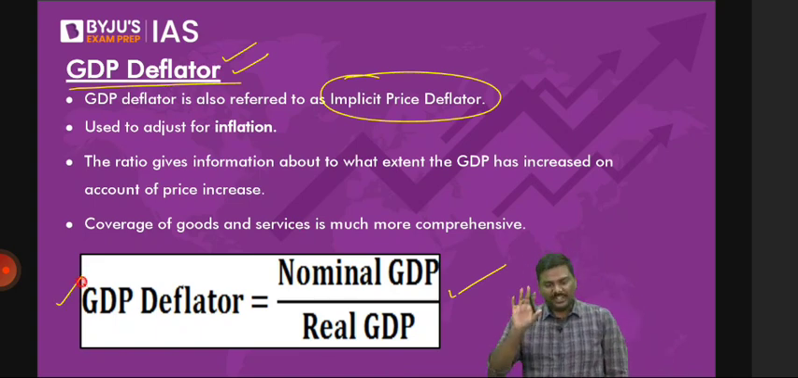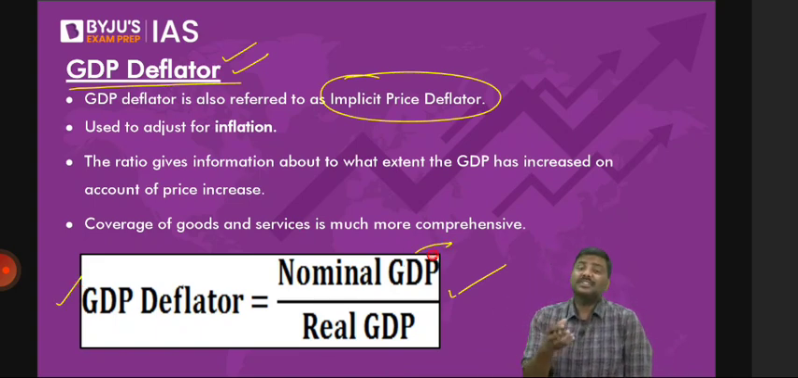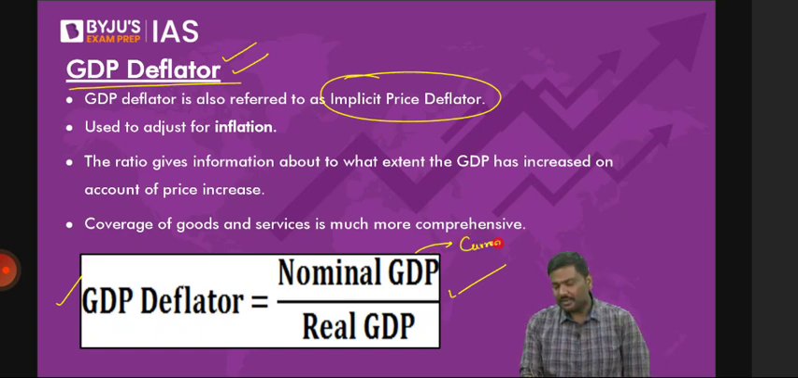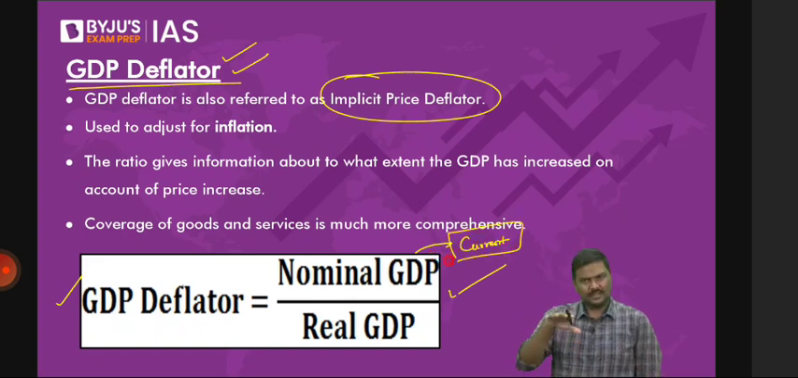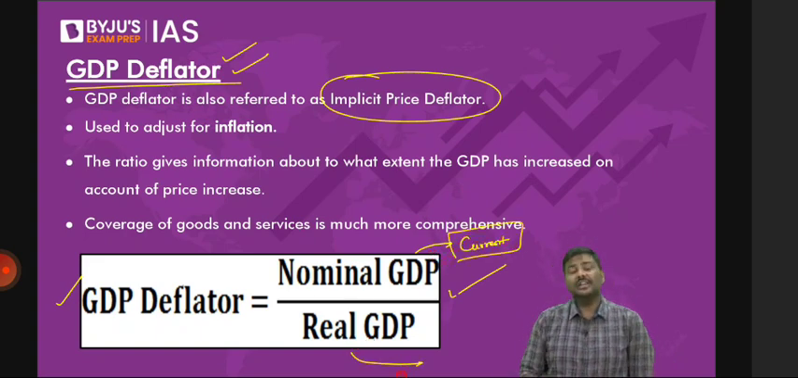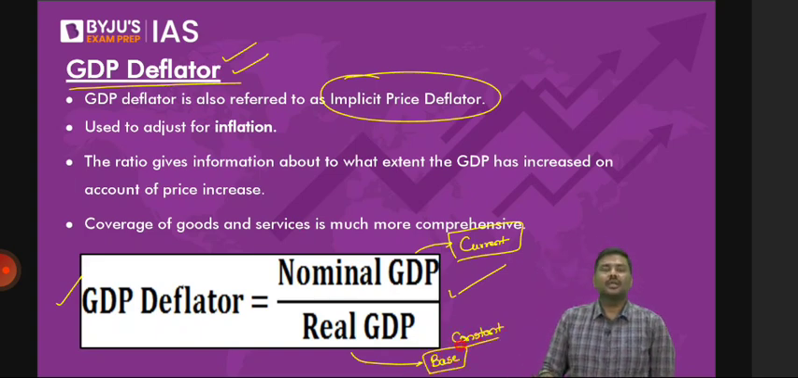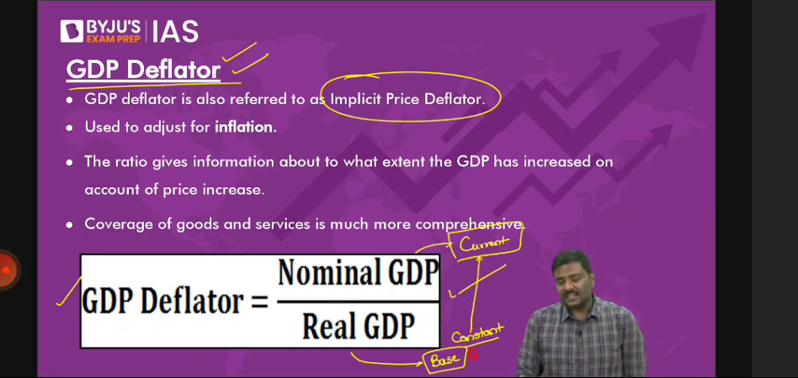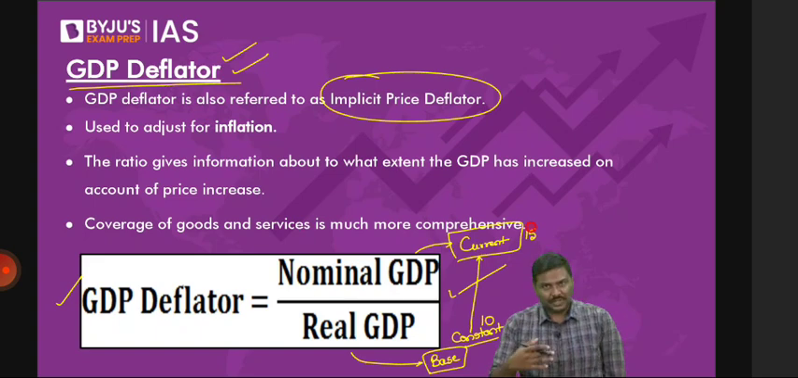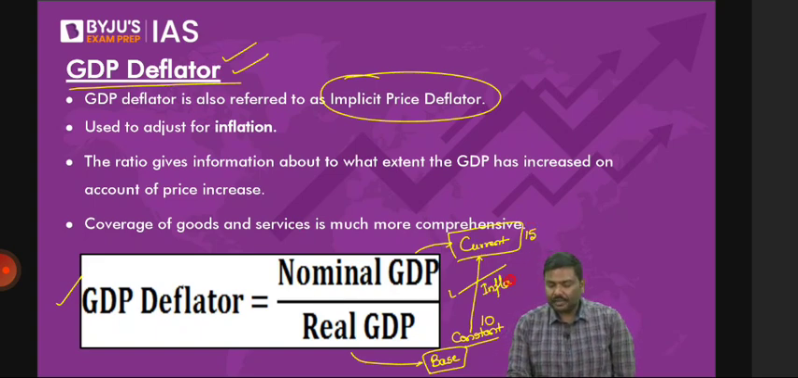First point, nominal GDP is calculated using current market prices, that is, the market prices of this year. Whereas real GDP is calculated using the base year market prices. That is constant prices. Now, is it okay if I say that if the price of a commodity has increased from 10 rupees to 15 rupees, it is nothing but inflation?